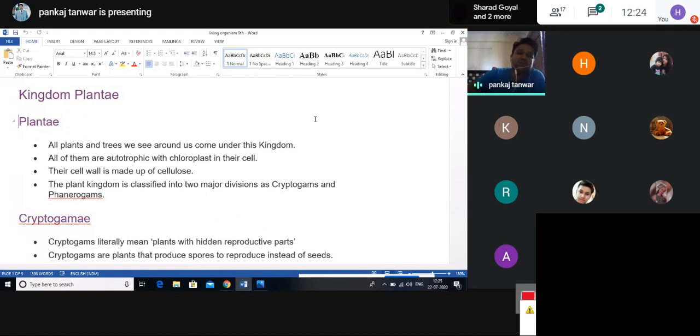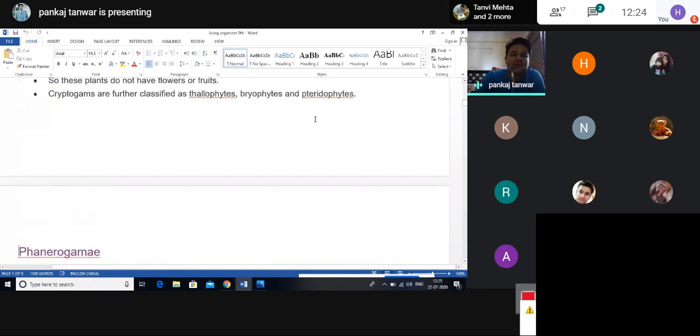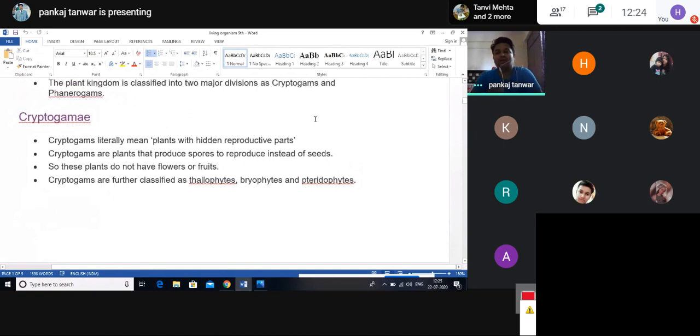Next, when we are discussing the plant kingdom, plants are mainly classified into two major divisions. One is the cryptogams and the second is the phanerogams.